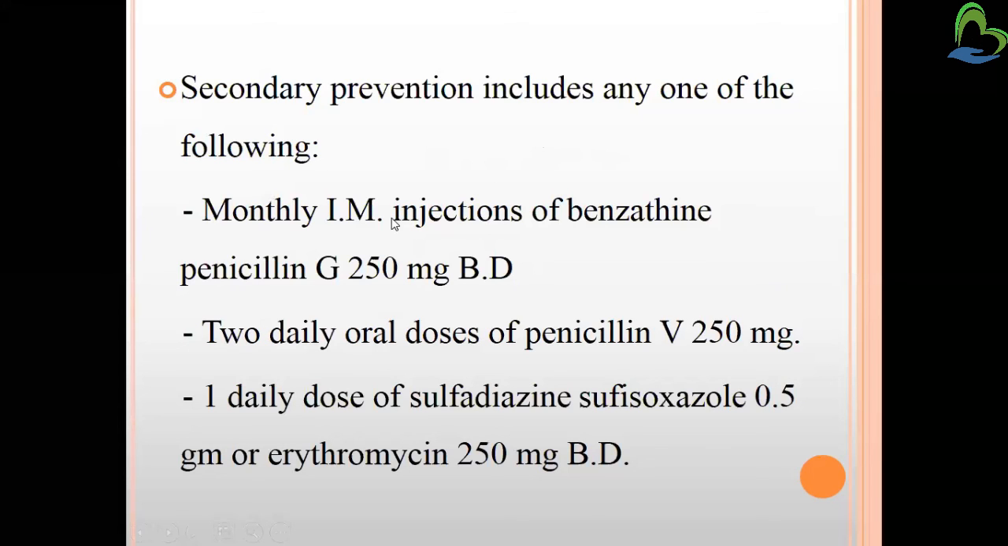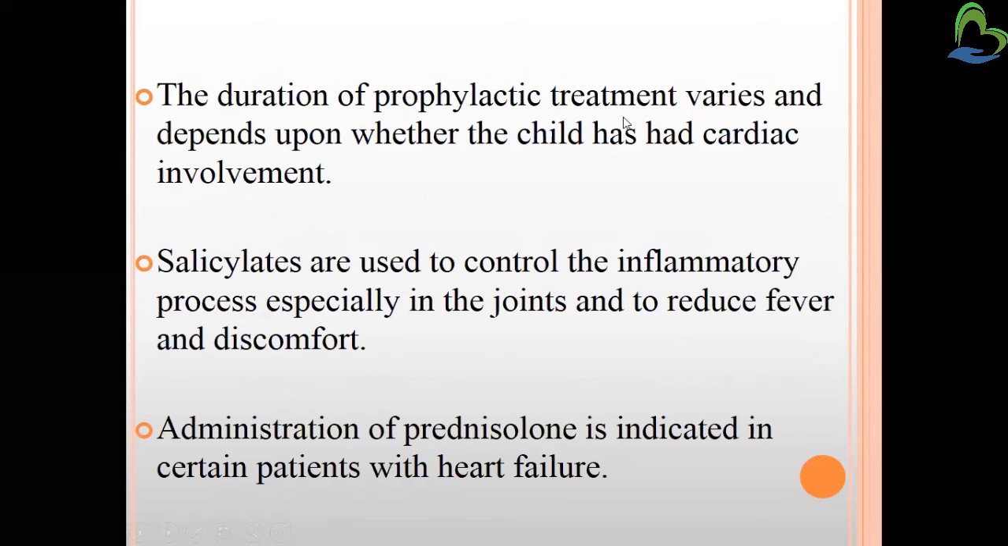Secondary prevention, which is what? Again, a monthly IM injection of benzathine penicillin has to be given. Two daily oral doses of penicillin can be given, and one dose of sulfadiazine, sulfisoxazole has to be given, and it is also replaced with erythromycin, that is 250 mg BD, means twice a day. And the duration of prophylactic treatment varies, after the antibiotic treatment has been over, depending on the critical condition or the cardiac involvement with the infection.